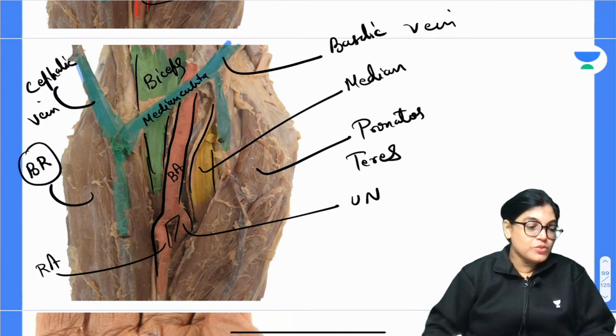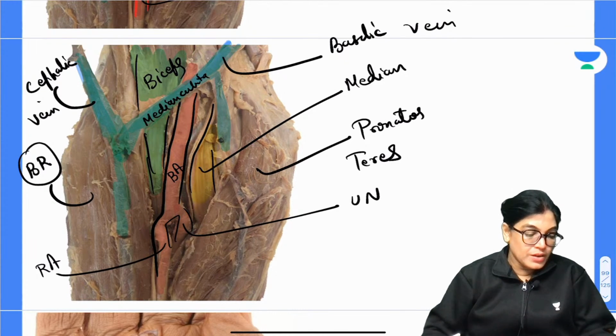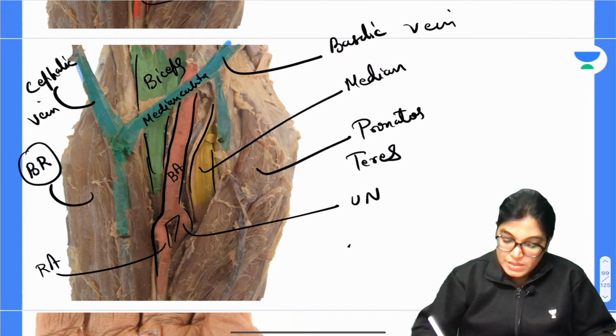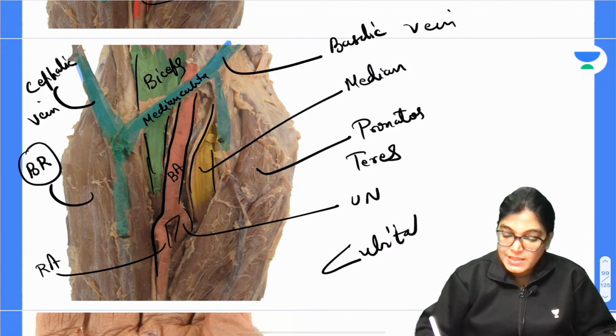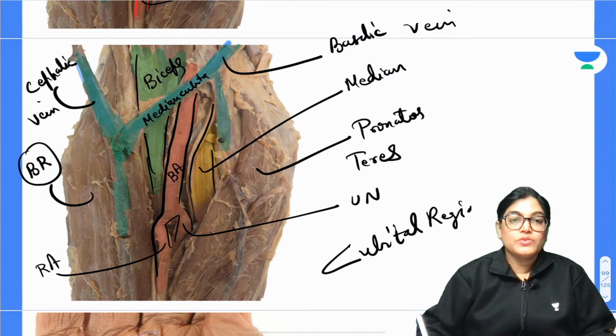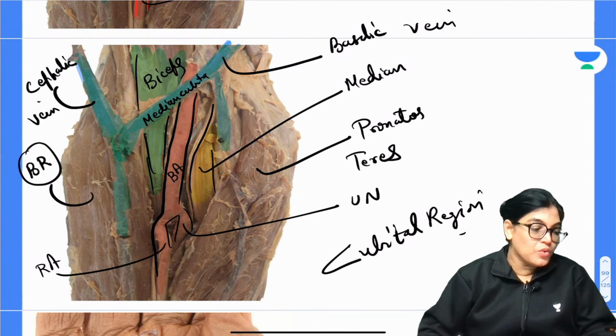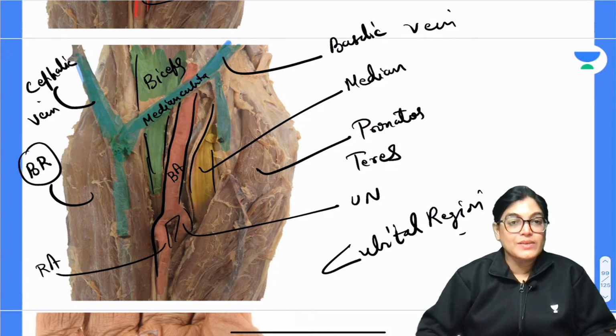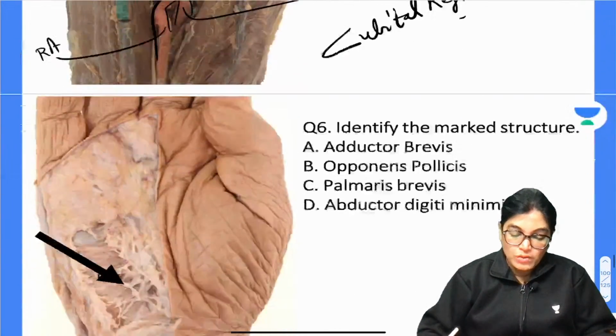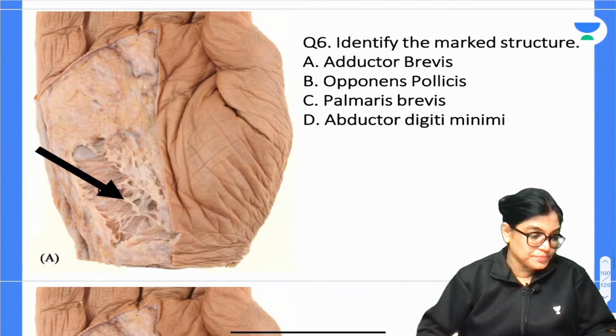Is it okay? My dear aspirants, is it clear to you, all these details? This is which region? This is the cubital region. Everyone, is it clear? Can we move on to the next? Both of you who attempted this MCQ have given the right answer. So let's move on to the next, that is question number 6.